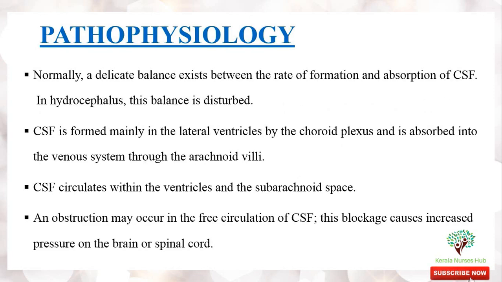Next, see the pathophysiology. Normally a delicate balance exists between the rate of formation and absorption of CSF. In hydrocephalus, this balance is disturbed. CSF is formed mainly in the lateral ventricles by the choroid plexus and is absorbed into the venous system through the arachnoid villi. CSF circulates within the ventricles and the subarachnoid spaces. Any obstruction in the free circulation of CSF will block it, leading to increased pressure over the brain and spinal cord.